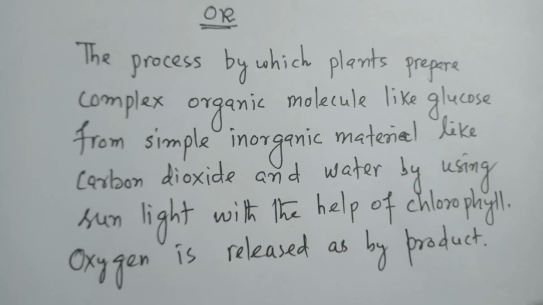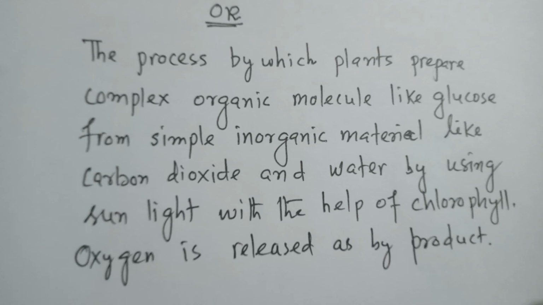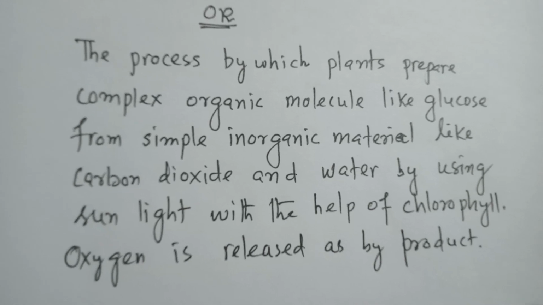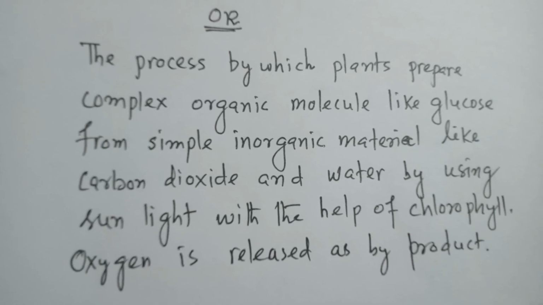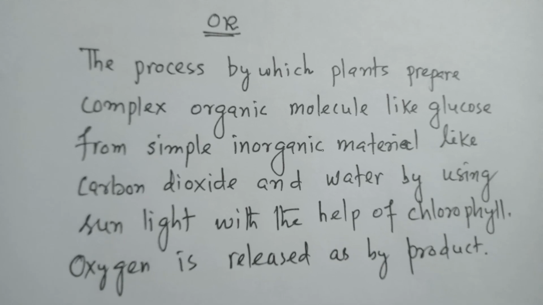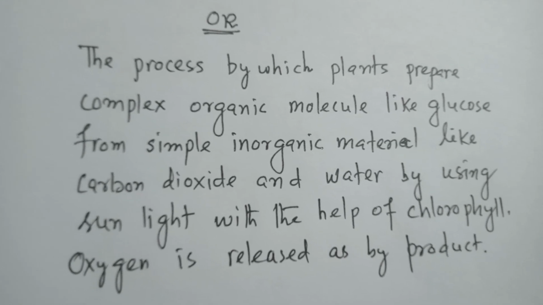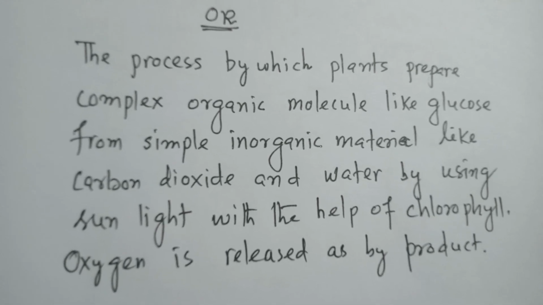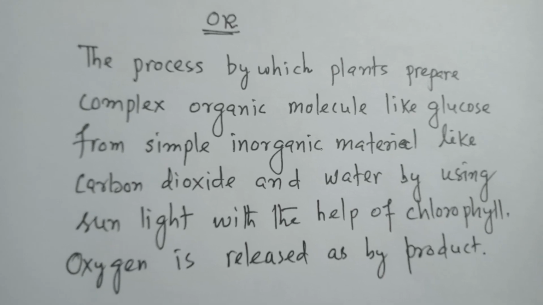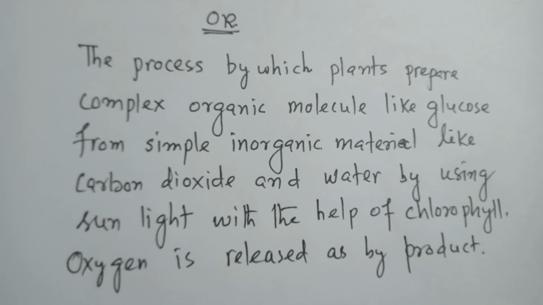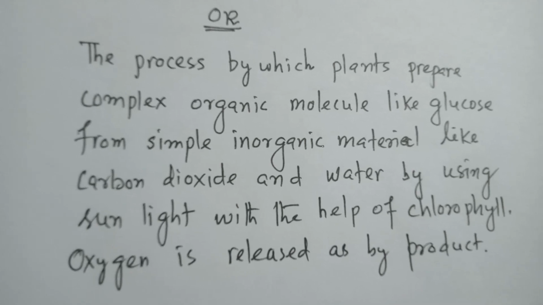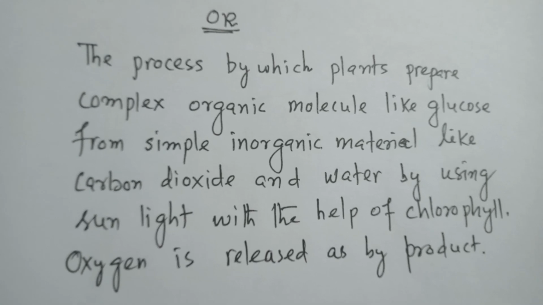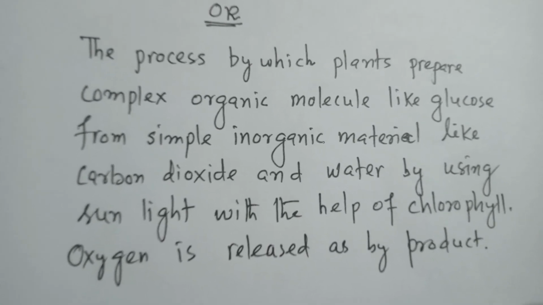Or, a little bit deeper explanation: the process by which plants prepare complex organic molecules like glucose from simple inorganic materials like carbon dioxide and water by using sunlight with the help of chlorophyll, and oxygen is released as a byproduct. So this process is called photosynthesis.